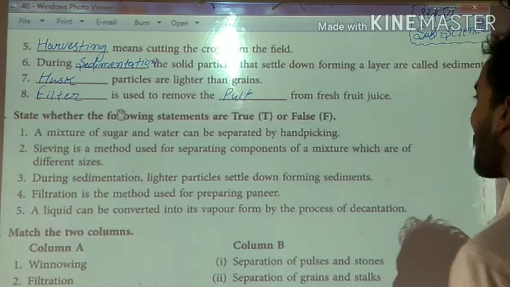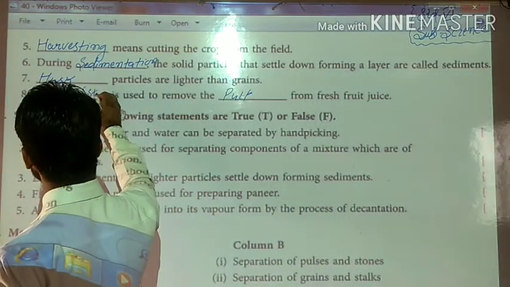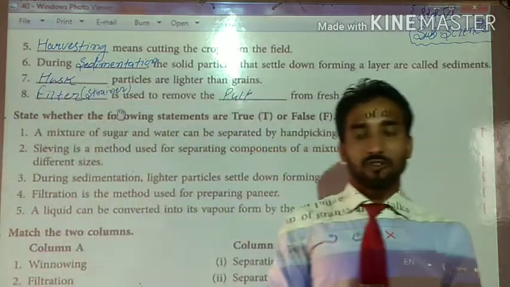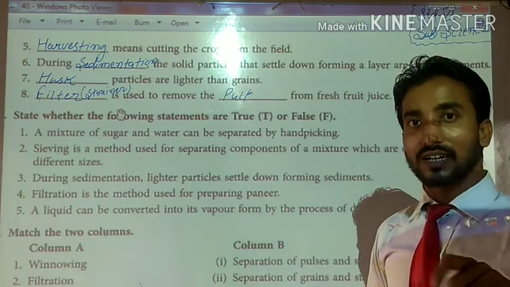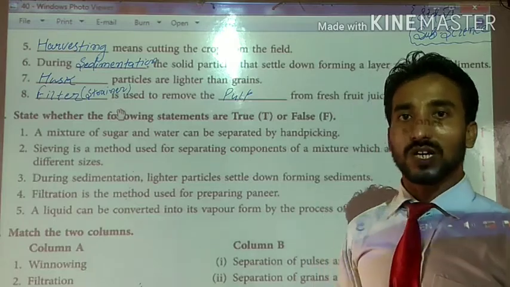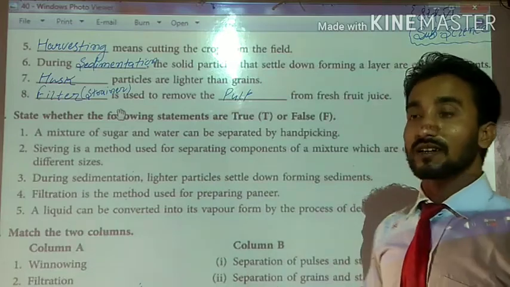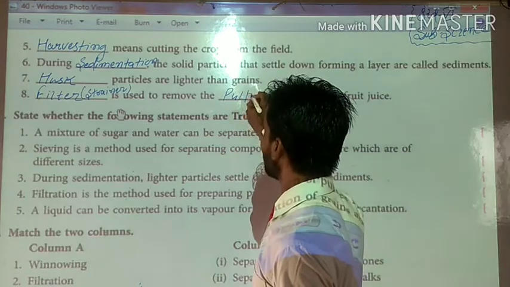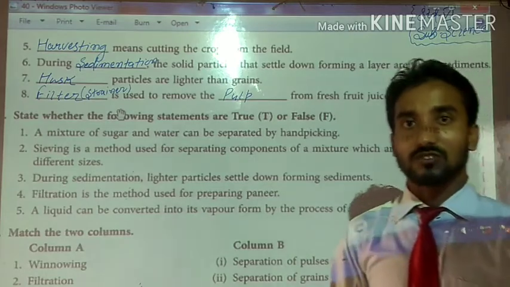Yes, so students, you can say that a filter is called a strainer. Maybe you have seen, when you went to a juice corner and demanded one mango shake or one glass of pomegranate juice, what do they use? They use a strainer to filter, to remove pulp. Do you know pulp? The outer covering layer of fruits is called pulp.